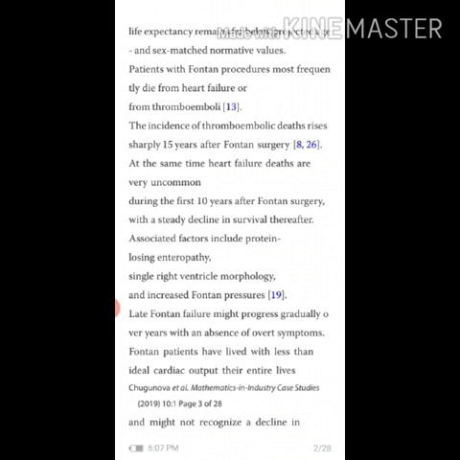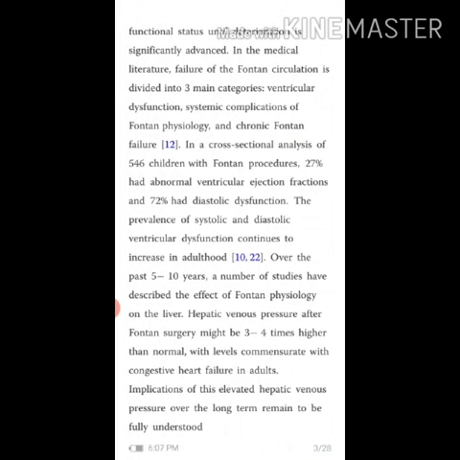Associated factors include protein losing enteropathy, a single right ventricle morphology, and increased Fontan pressures. Late Fontan failure might progress gradually over years with an absence of overt symptoms. Fontan patients have lived with less than ideal cardiac output their entire lives and might not recognize a decline in functional status until